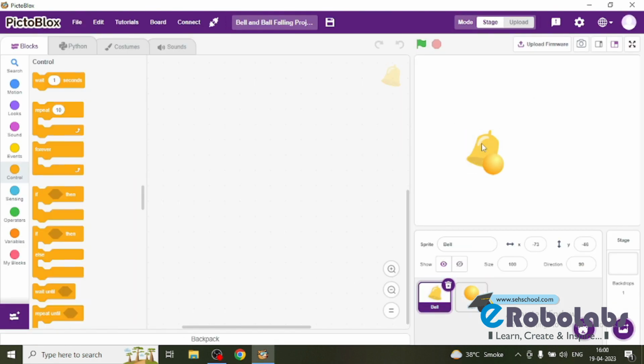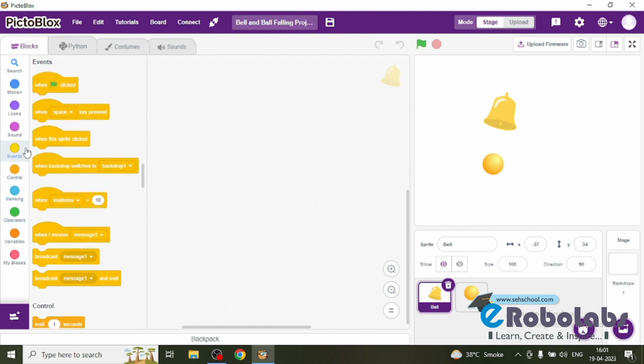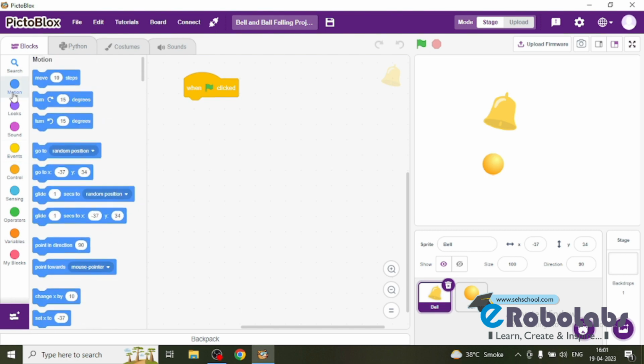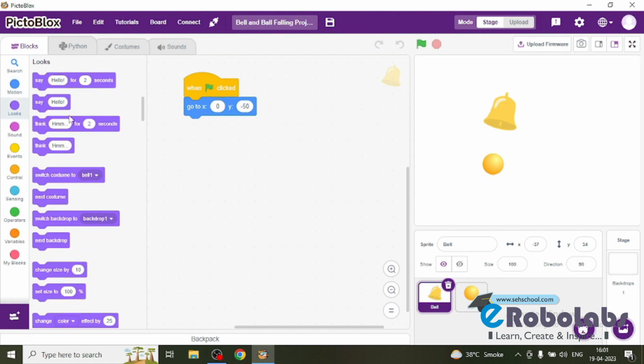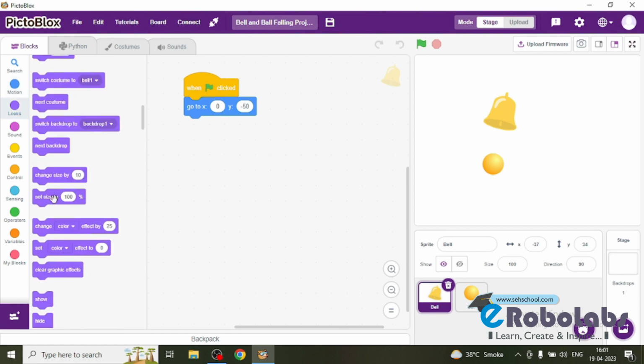First we will write the code on the bell. So here I am going to write the code by event block. It is used to start the program. So I drag this, then I will set my XY position. So this will be go to XY, X will be 0 and Y will be -50. Then after we will set the size of the bell. So let's make this bigger, as I given 200.